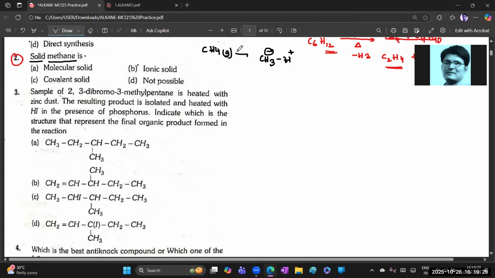A covalent solid means it should be in liquid form. It is in liquid form. But the solid form of methane is nothing but a molecular solid. So first option. When any gaseous molecules come close to each other and form a molecule, then it is converted to solid form. Clear, Nana? Chalo, next go to the third one.